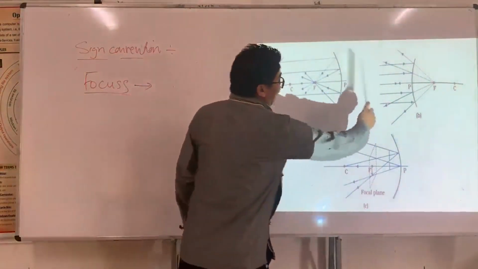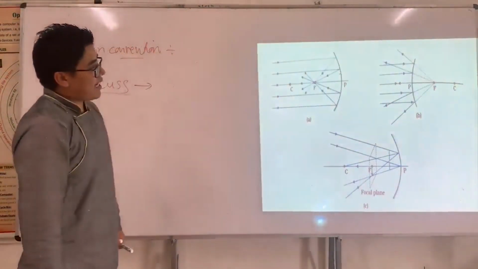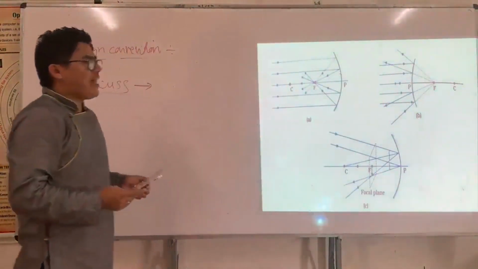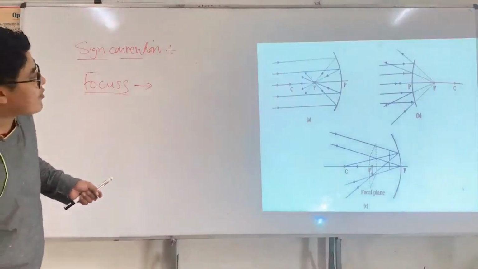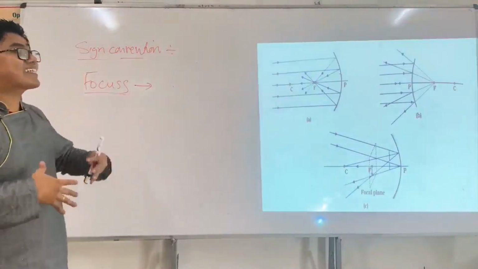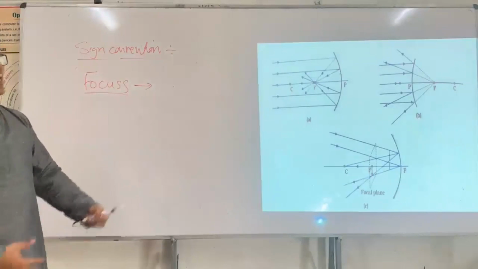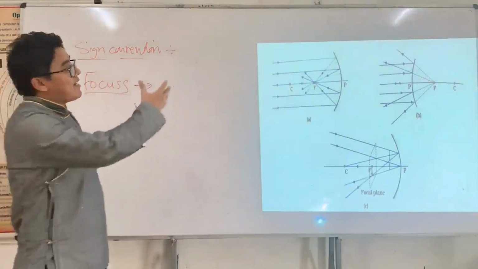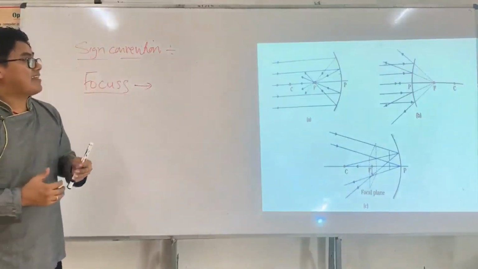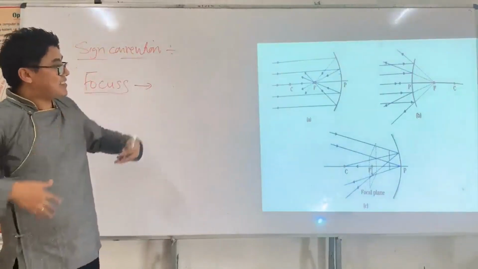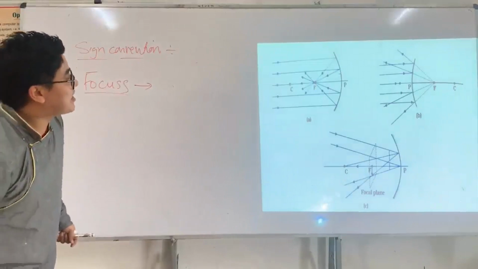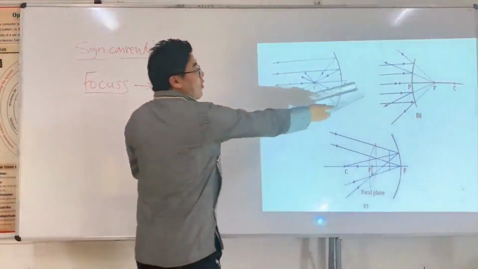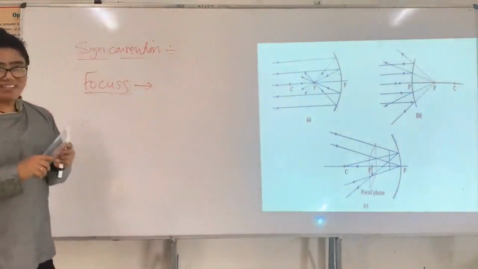The center of curvature has to be behind. A concave mirror is converging in nature, where light undergoes convergence, and in a convex mirror light undergoes divergence. Therefore, in lower classes we call this a converging mirror and this a diverging mirror.